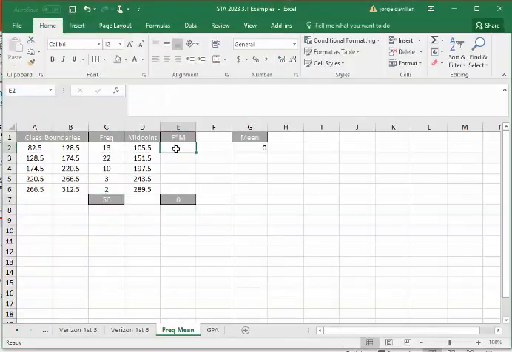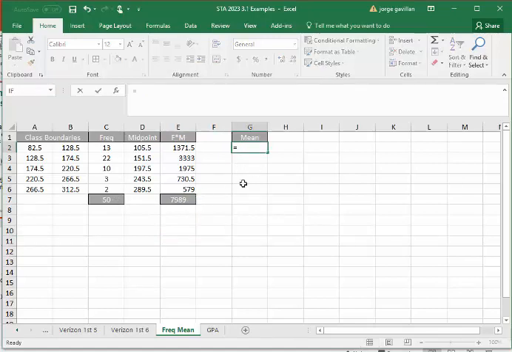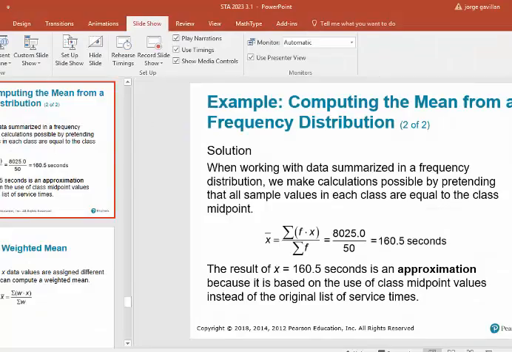Here I'm just going to do equal, the frequency times the midpoint, and then I'm just going to drag it. I don't have to do it multiple times. So my summation for this particular example is 7,989. My data points are 50. And then the mean is simply I divide this value by this value. So I take this cell divided by this cell. And of course, if you recall, the textbook went up to 50 when they created the width. I stayed at 46, so that's why our values are slightly different.